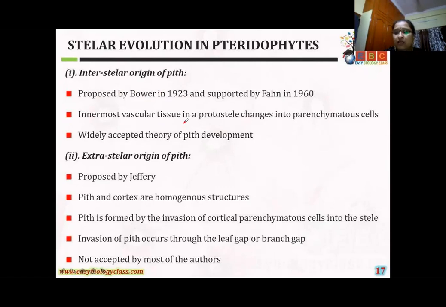The pith has been developed by metamorphosis of the inner vascular elements into parenchyma. The presence of tracheids and parenchyma in the central region of the protostele in plants. Here, the innermost vascular tissues in a protostele change in parallel.